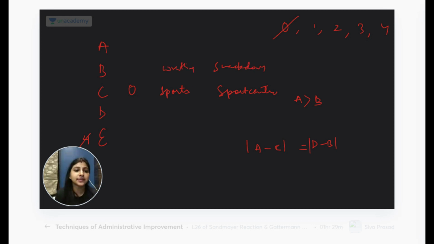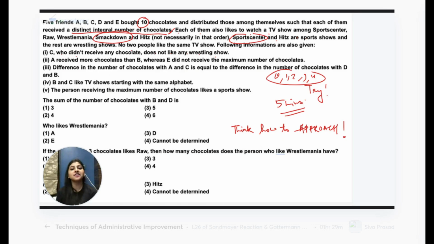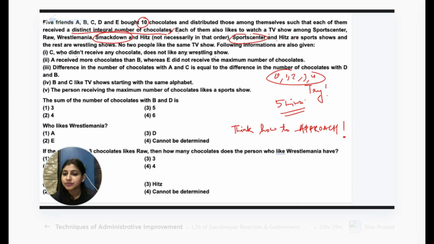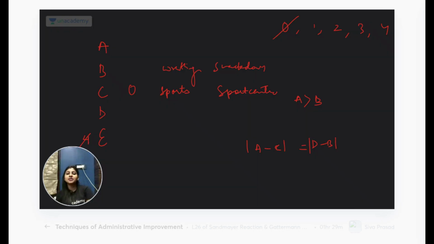Okay, next. The person receiving the maximum number of chocolates likes a sports show. So we see here now we are going to use this formula. C is already 0. Okay. So what can A be?